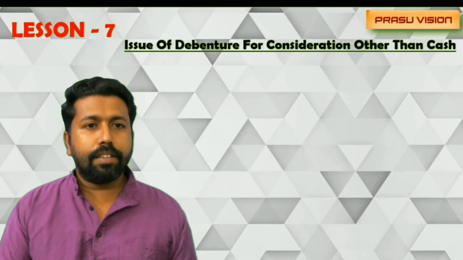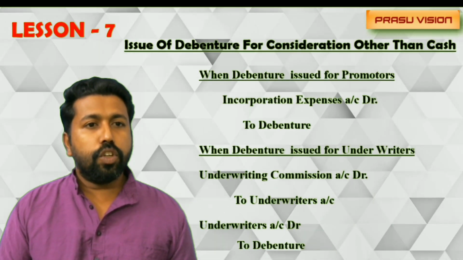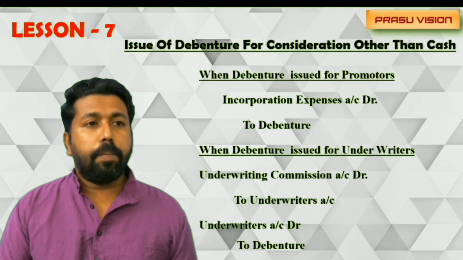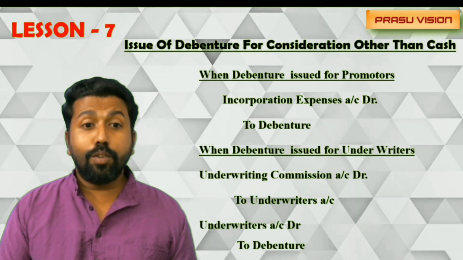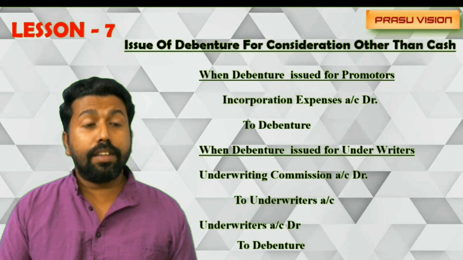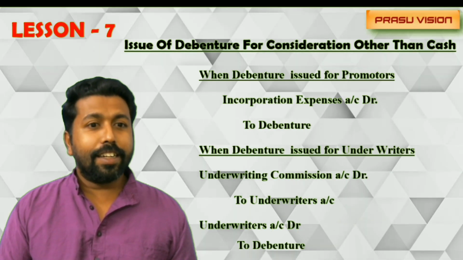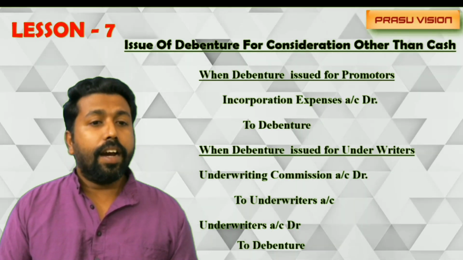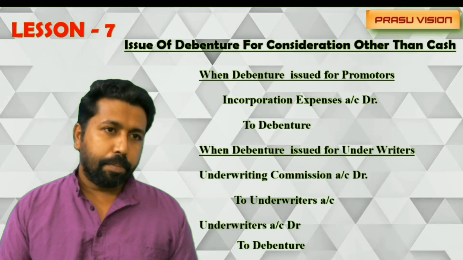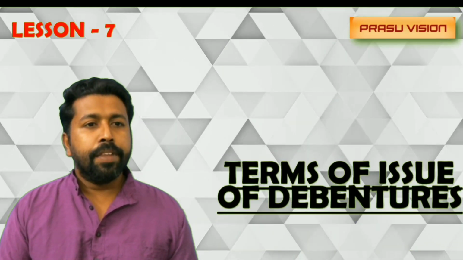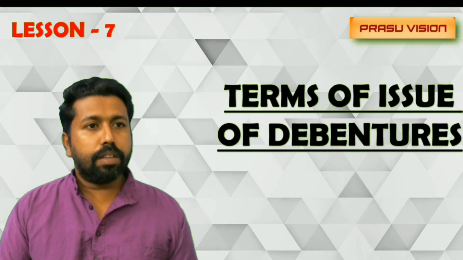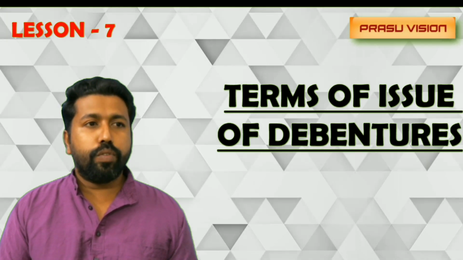And some more entries are there, like issue of debenture for the promoter: incorporation expense account debited to debentures. If the debentures are issued for the underwriters, underwriting commission account debited to underwriters, underwriters account debited to debentures. Please keep in mind all these entries and the different concepts related to terms of issue of debenture.